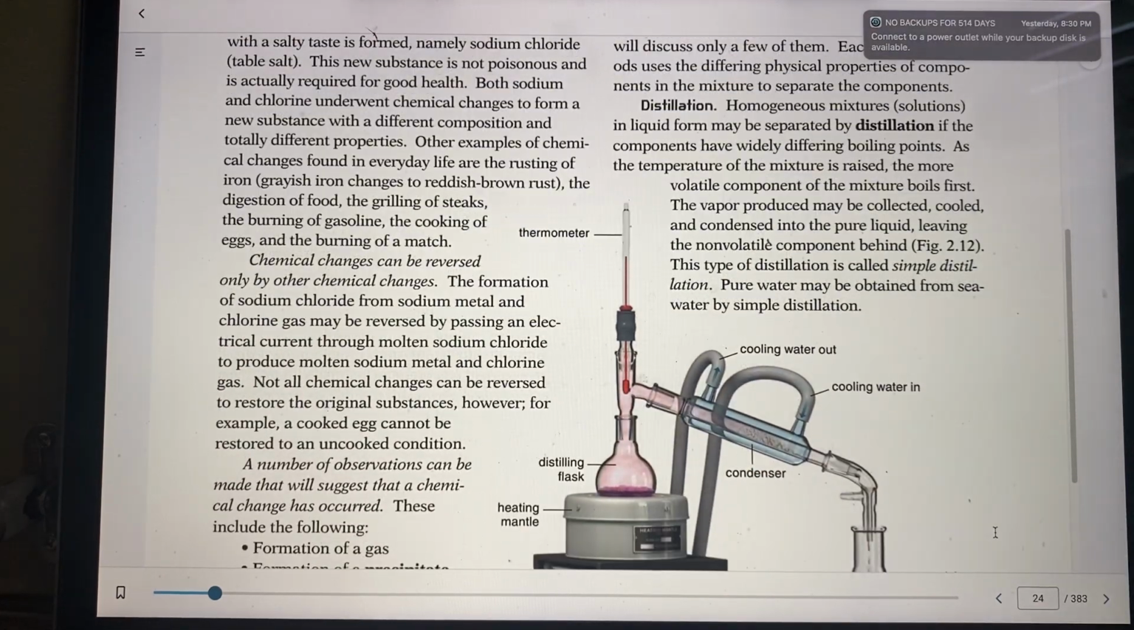is. Homogeneous mixtures or solutions in liquid form may be separated by distillation. So it's a separation if the components have widely differing boiling points. So you have here where the mixtures are a physical combination and you want to distill them. That means you want to separate them. They're all mixed in and you wonder, okay, we want to separate some of these different substances from this mixture we have.